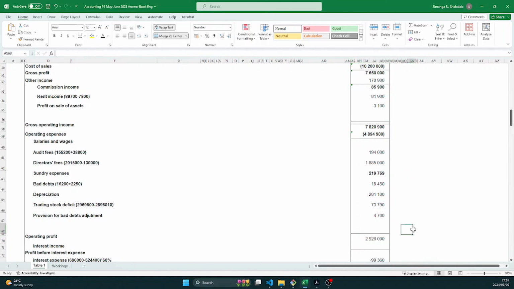Here it is. And then now here we have salaries and wages. There's no information that says anything about salaries and wages. So what does that mean? It means it's going to be a balancing figure. So from this total expenses that you were given, you have to minus all these other expenses that you calculated here in order to get the salaries and wages.